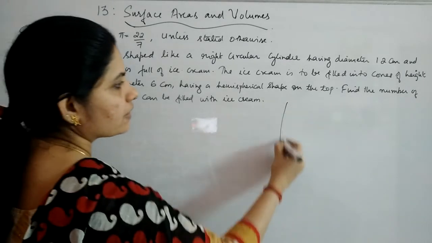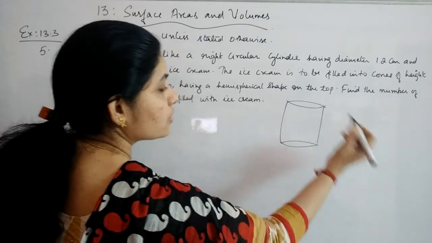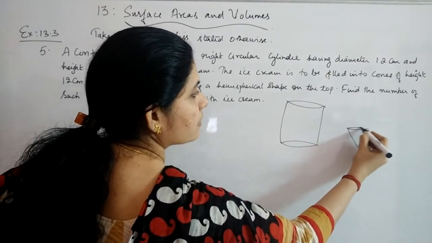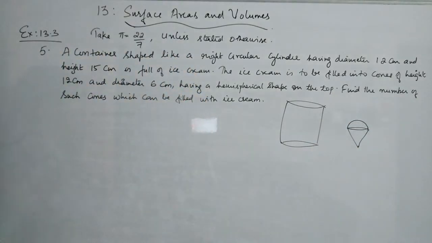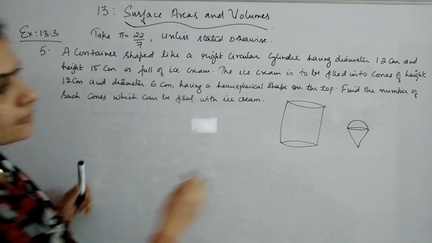So you have given a container which contains ice cream, and you have to make some ice cream cones which have the upper part in a hemispherical shape like this. Okay, so cones. Now how many cones can you make? That is the question. Out of this much ice cream, how many cones can you make?